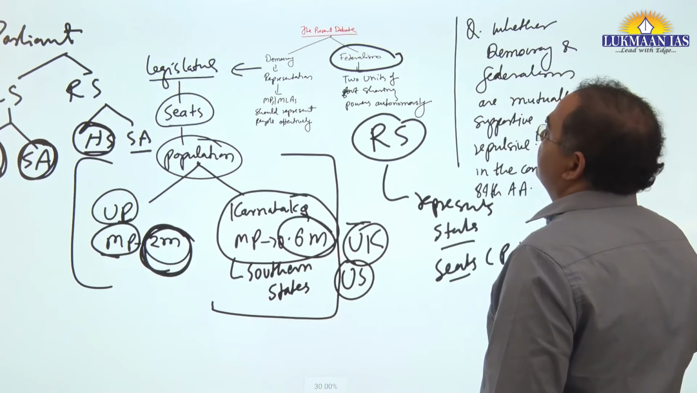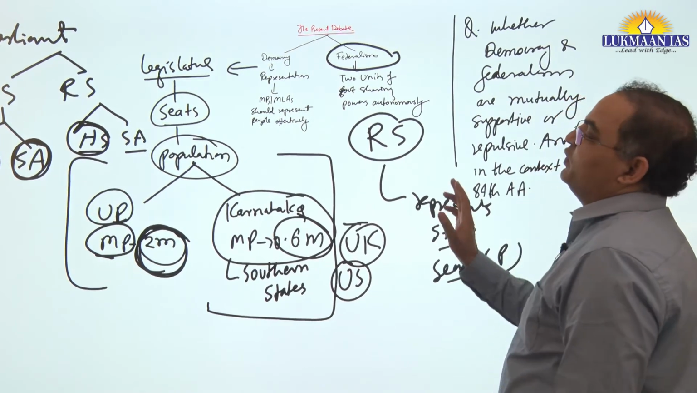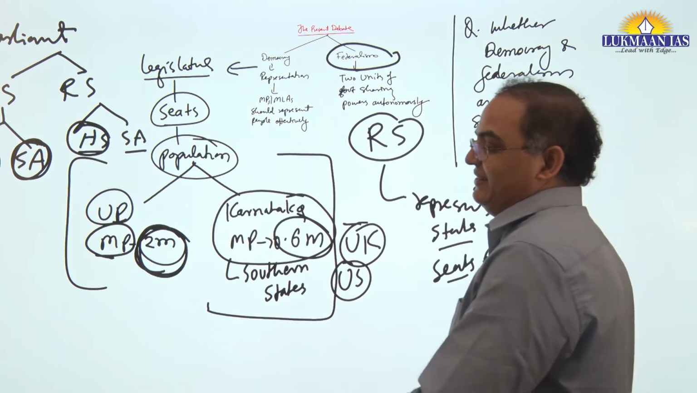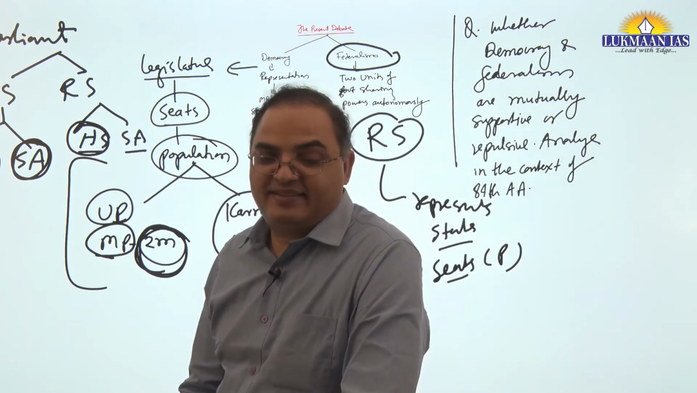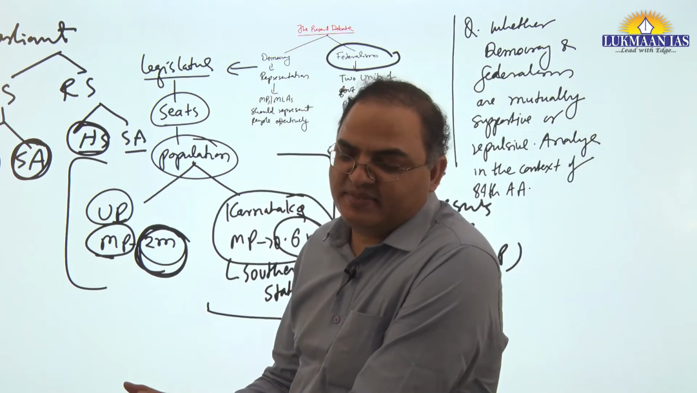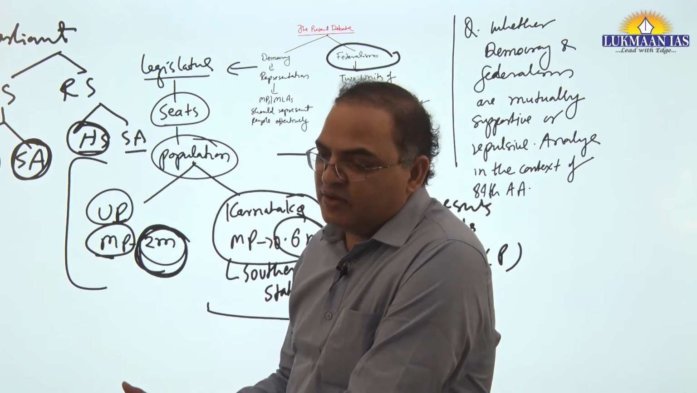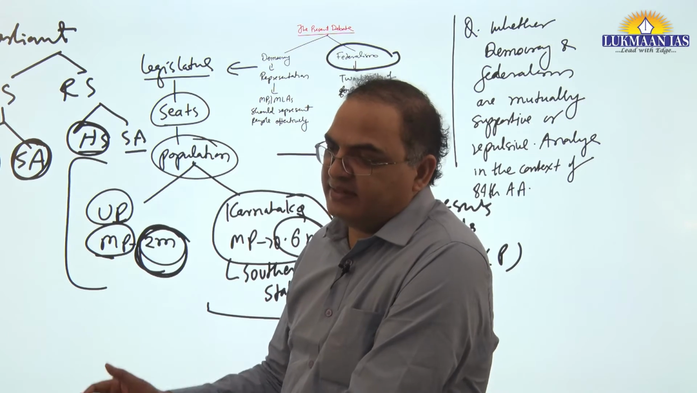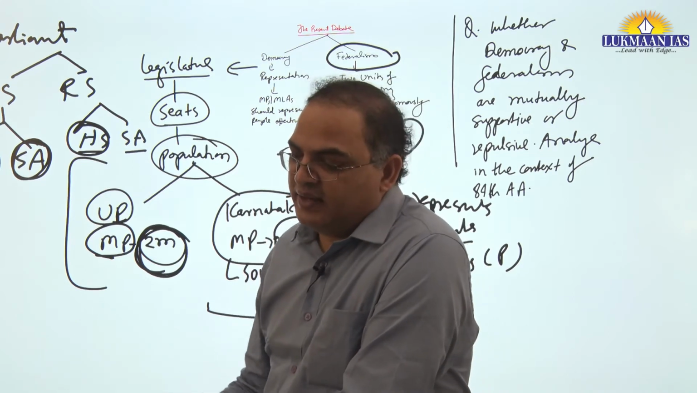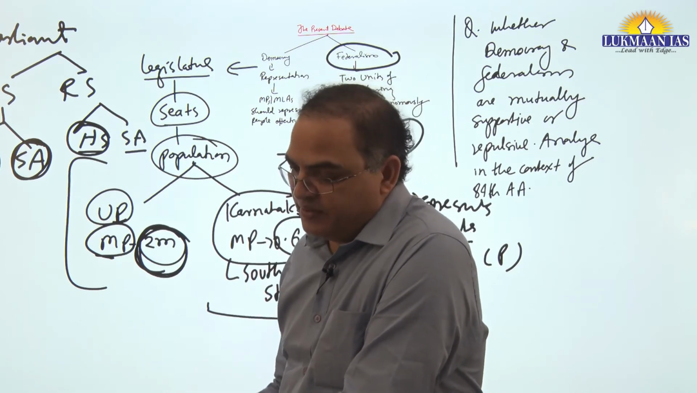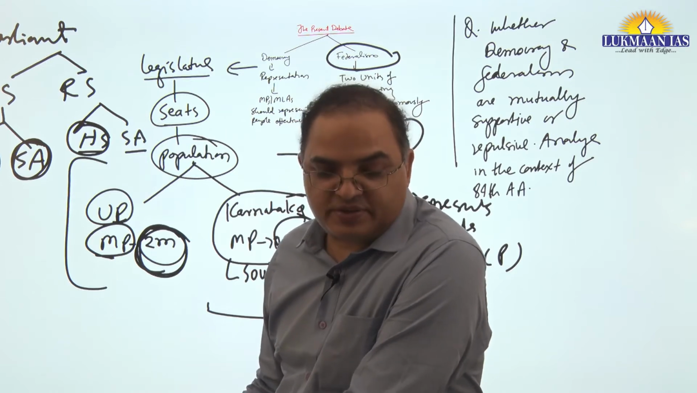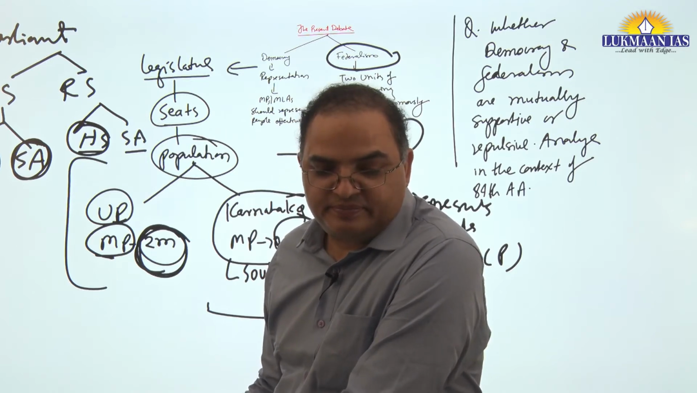So then what should be done? Basically, it is nothing but a manifestation of asymmetrical federal polity. As long as there is asymmetrical federal polity, it will affect not only the quality of federal polity but also democracy. Can we say that?